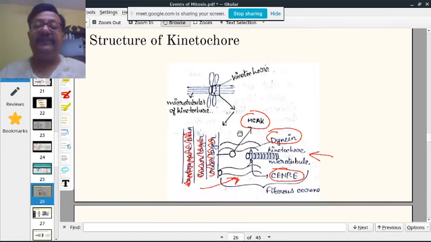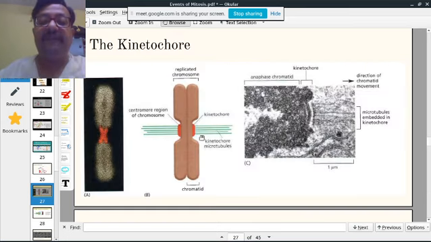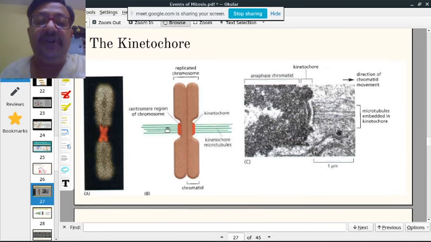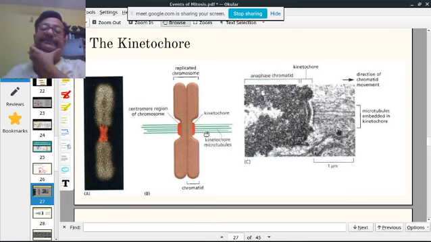If you look into the details, the structure looks like this. Let us look at how the attachment is taking place. You see the kinetochore, how the microtubules are attached to the kinetochore, and on both directions.